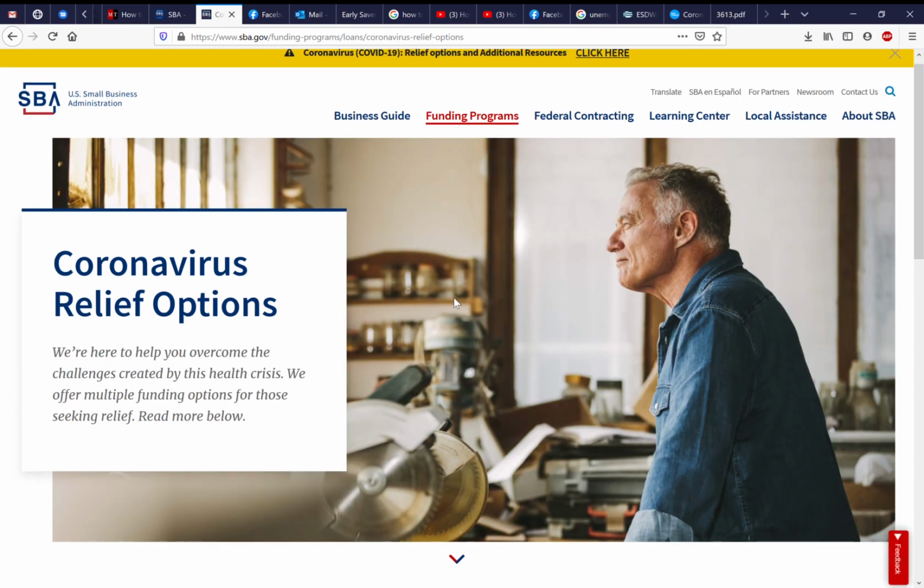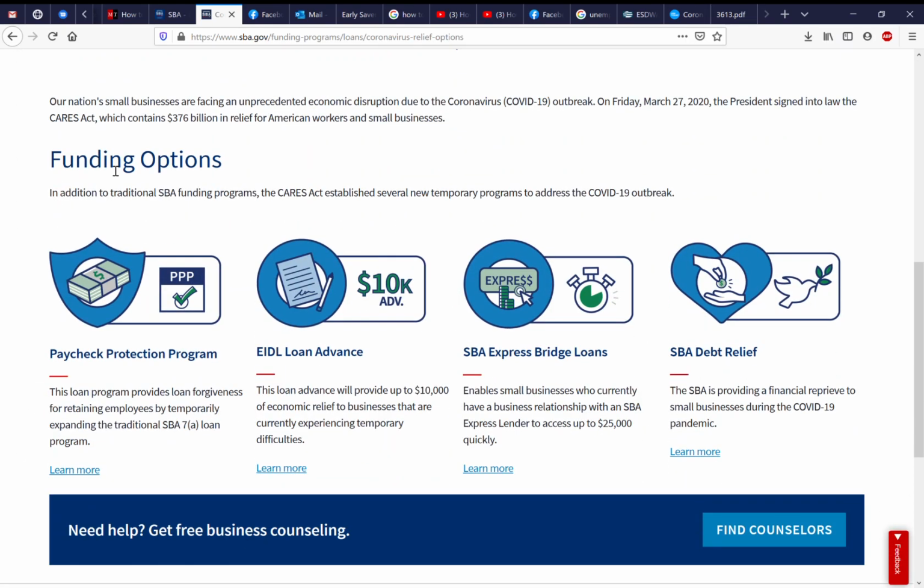Once you're there, you're going to come to this. As I told you before, there are different options that are available. Paycheck Protection Program, SBA Express Bridge Loan, SBA Debt Relief, that you can take up to the SBA lender that they can help you with.